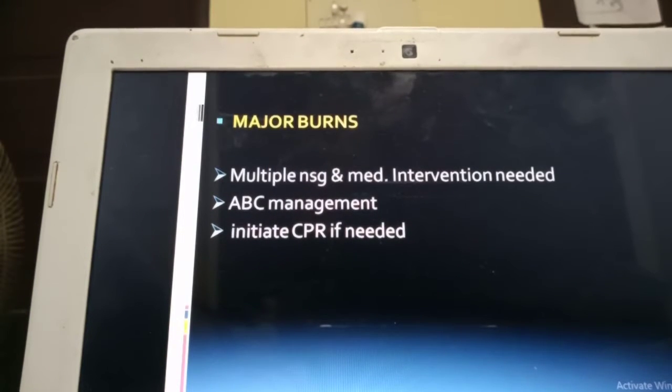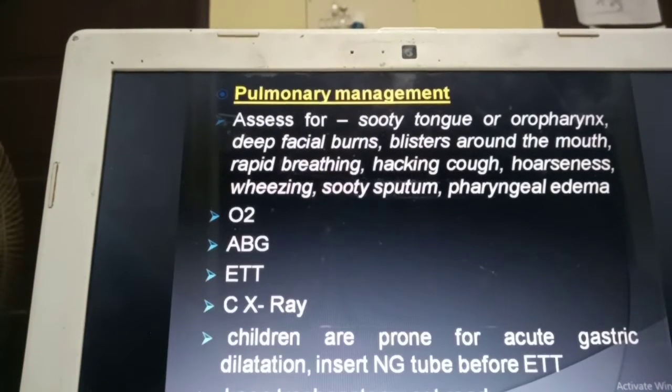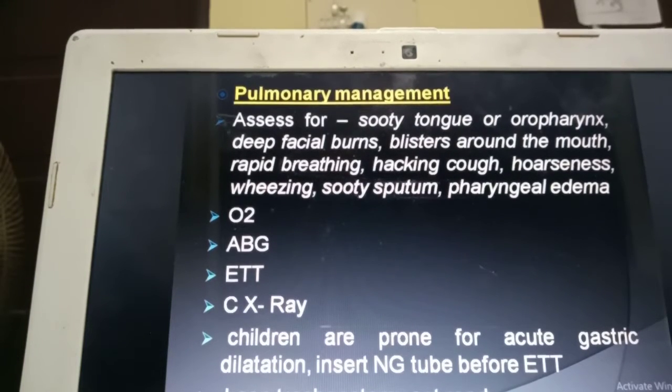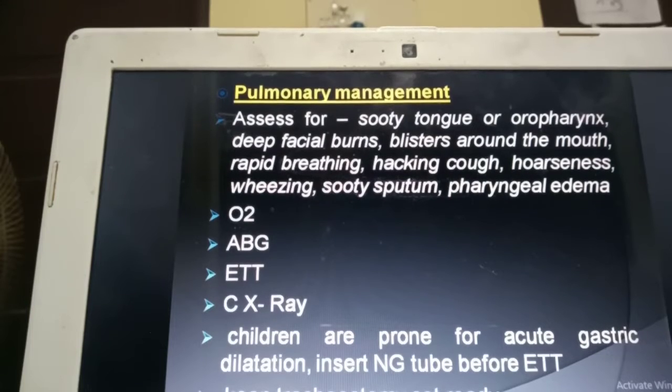For major burns, ABC is very important: airway, breathing and circulation. If the child is not responding and the airway is affected, immediately look for breathing and pulse and start CPR. For pulmonary management, if the child presents with inhalation injury, assess the airway and look for a sooty tongue, facial burns, wheezing and hoarseness.